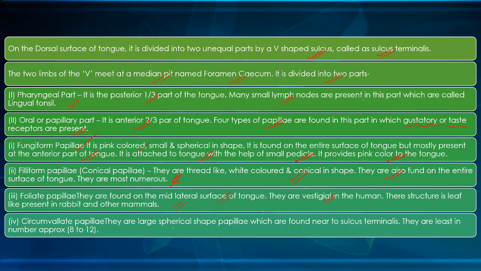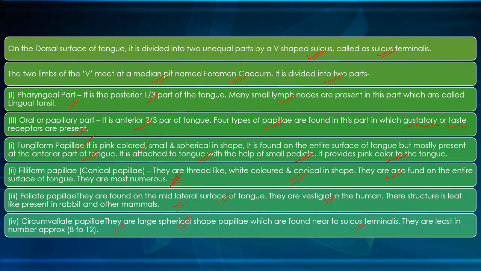Then circumvallate papillae, they are large and spherical in shape, found near the sulcus terminalis. They are least in number, that is 8 to 12. So circumvallate papillae are least in number, and filiform papillae are maximum in number. Fungiform, filiform, foliate, and circumvallate.